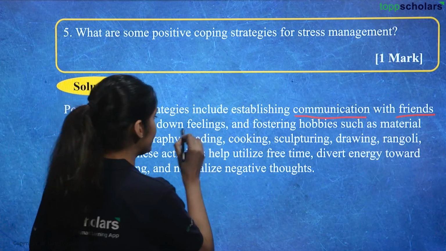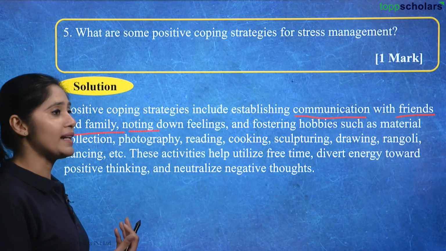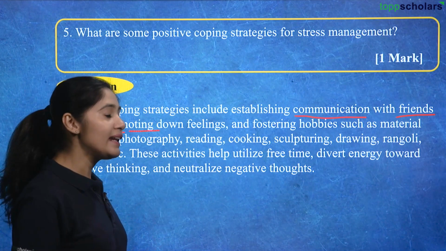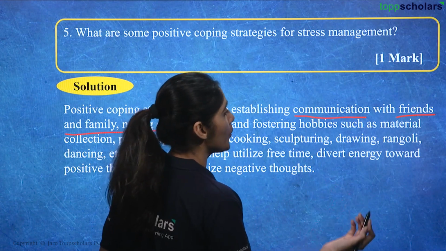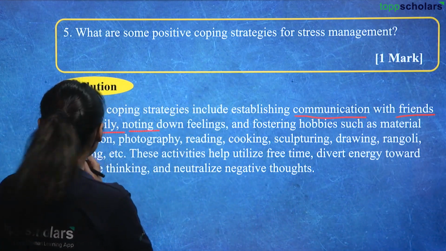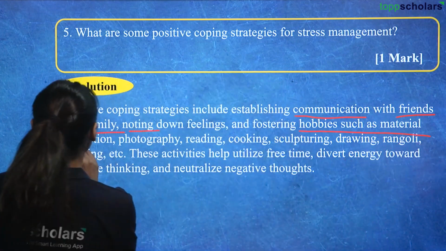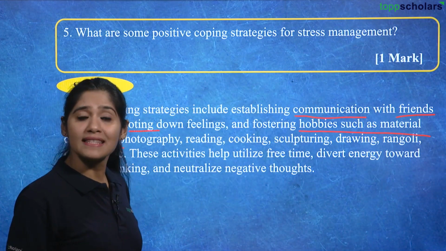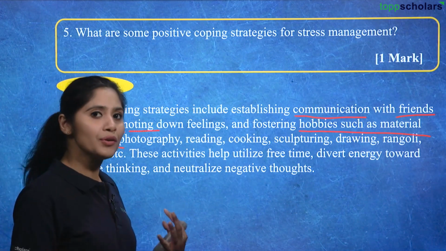Noting down feelings. You can keep a journal, a notebook or a diary, and there you can note down your feelings. And fostering hobbies such as material collection. Some people collect coins, some people collect souvenirs, some people collect magnets and a few other things.